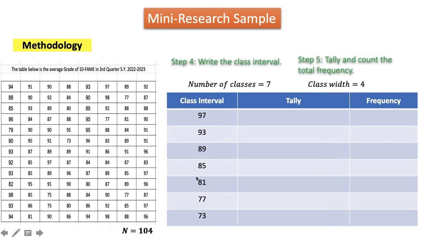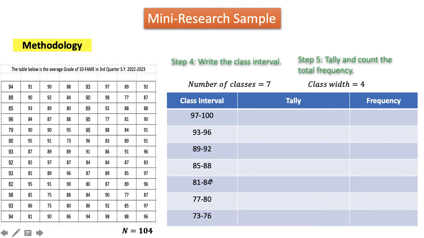Now, to complete our class interval, we're going to write the upper class limit. That is just simply subtracting 1 from the next higher interval. So 77 minus 1, that is 76. Then we keep on doing that. 81 minus 1, that is 80. Or we can also keep on adding the class width. So 76 plus 4 is 80.